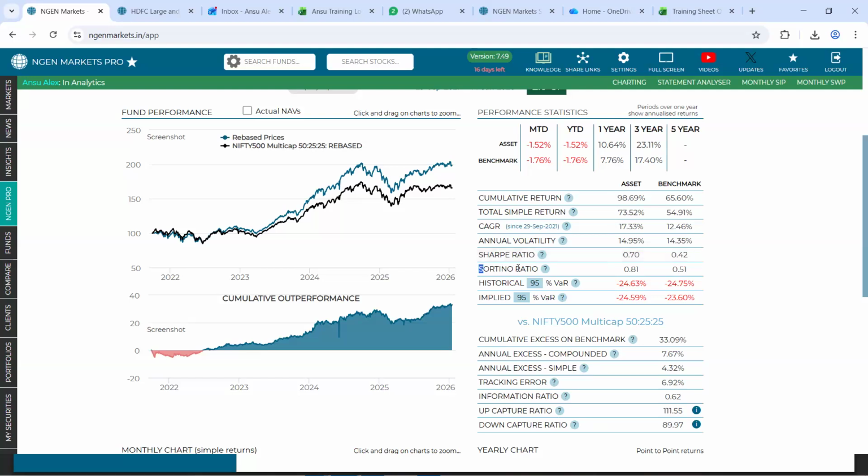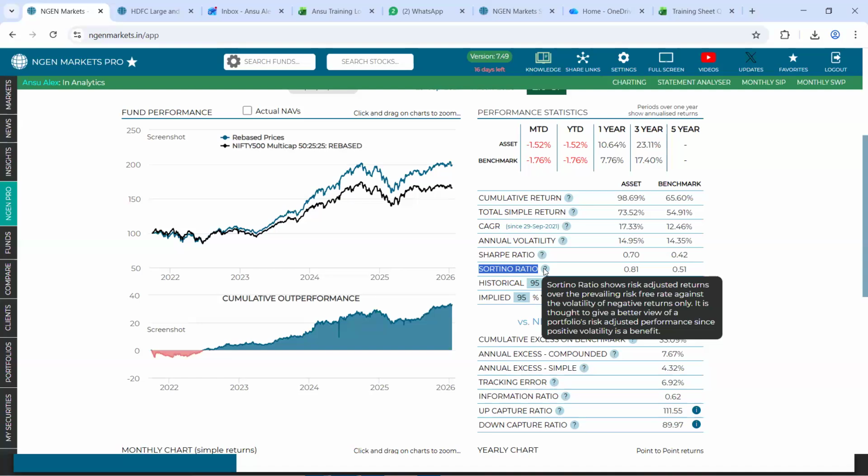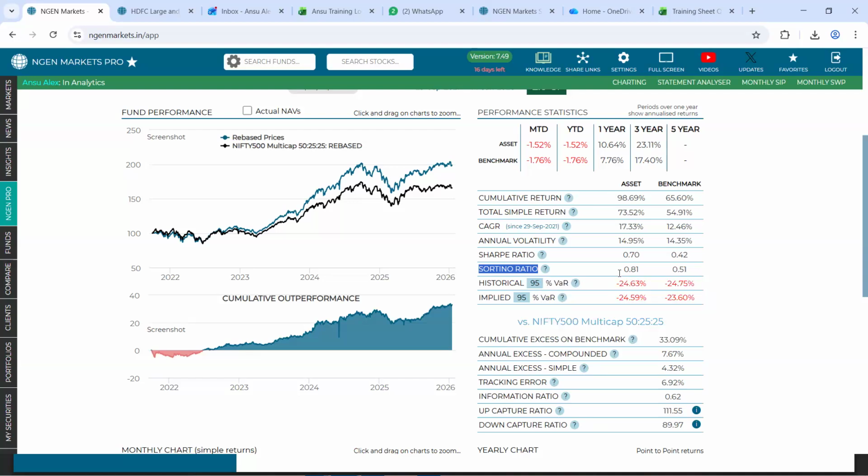And lastly, you can also have a look upon the Sortino ratio, which is more or less similar to that of Sharpe ratio, which also shows you the risk adjusted return. But the only difference is that when we consider the volatility, we would consider the negative returns only, which tells you the downside risk taking capacity of the fund. And Sortino as well, the higher it is, the better it is. So here we see for the fund, the Sortino happens to be higher than that of the benchmark.